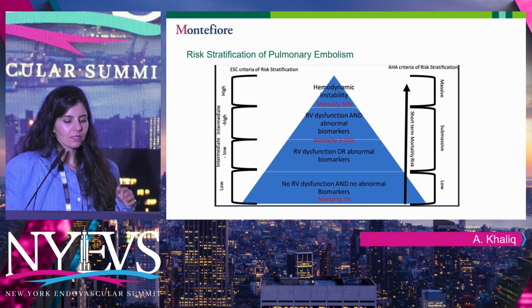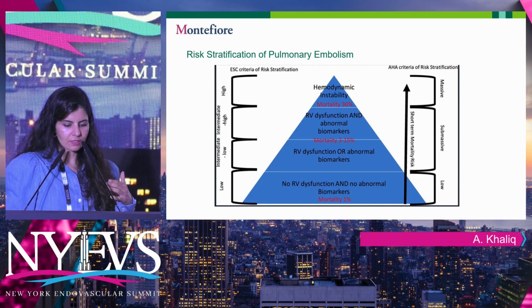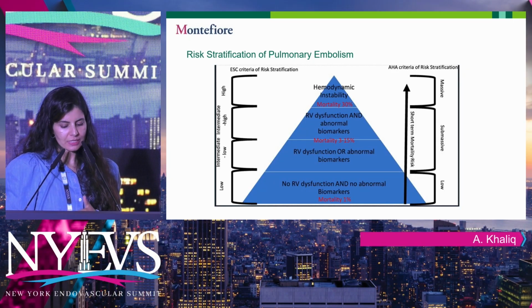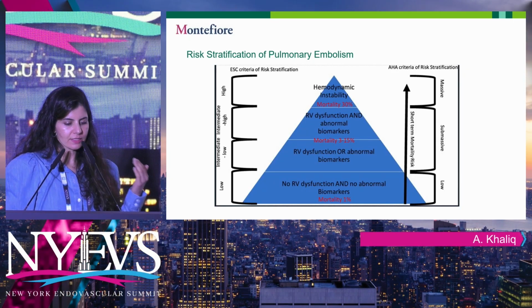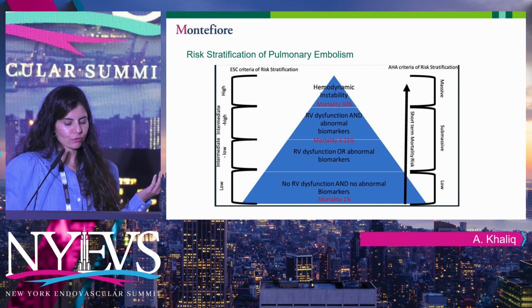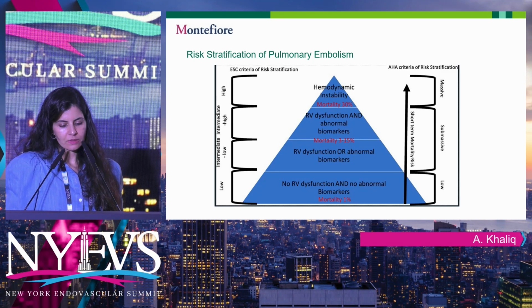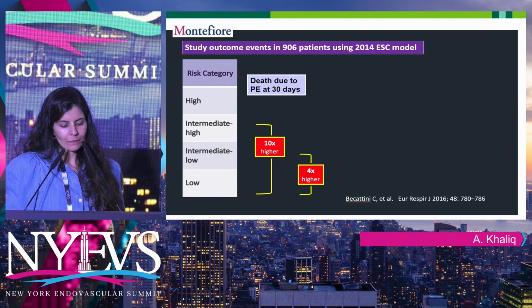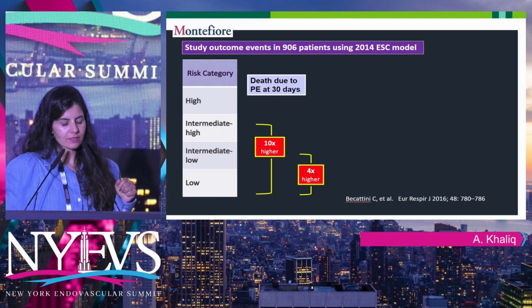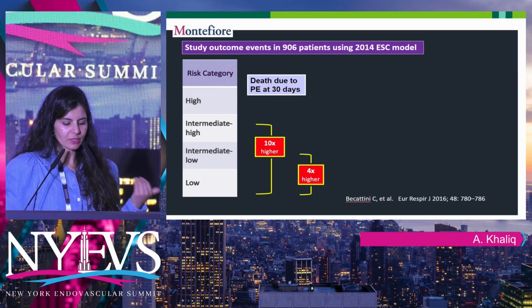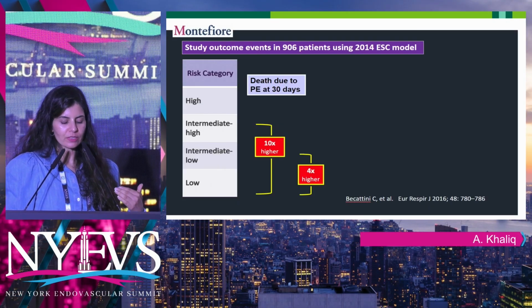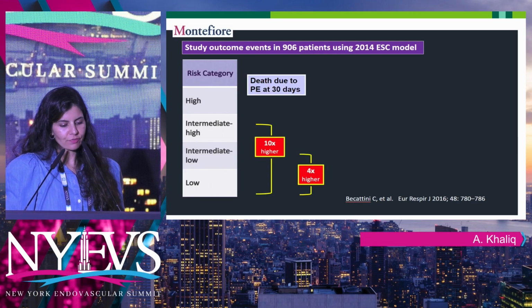As you can see, the mortality of these patients is markedly different. The low-risk ones have a mortality of 1%, and the highest-risk group has a mortality of about 30%. The ones in between fall somewhere in between. And even in the subgroups, it becomes a little granular, because between intermediate-high and intermediate-low, the mortality goes up significantly.